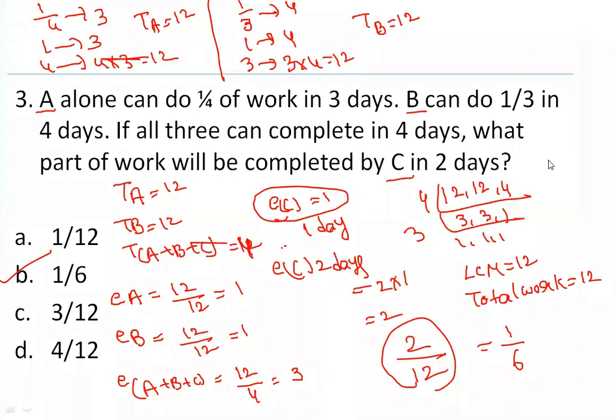What part of work means out of 12 units, 2 units of work he can do. Okay. I'll ask you a question. Just tell me that. You have a cake here and the cake is divided into 4 parts. One part of the cake you ate already. Now tell me what part of the cake is left over?